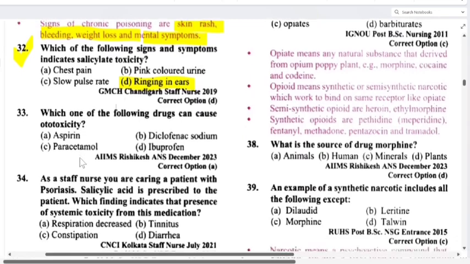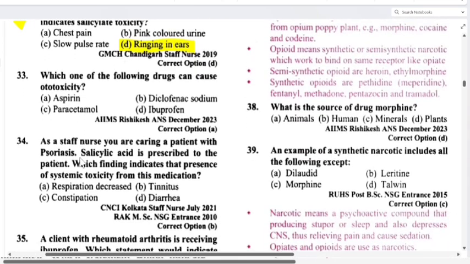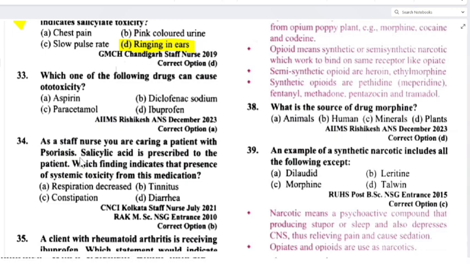Which one of the following drugs can cause ototoxicity? Option A, aspirin. Option B, diclofenac sodium, paracetamol and ibuprofen. So here again it will be aspirin, ototoxicity. Clear? As a staff nurse, you are caring for a patient with psoriasis. Salicylic acid is prescribed to the patient. Which finding indicates the presence of systemic toxicity from this medication? That is again tinnitus.